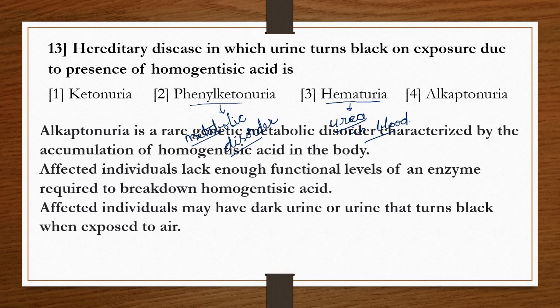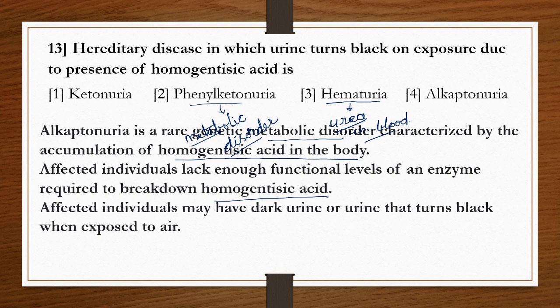Alkaptonuria is a rare genetic metabolic disorder characterized by the accumulation of homogentisic acid in the body. Affected individuals lack enough functional levels of an enzyme required to break down the homogentisic acid.